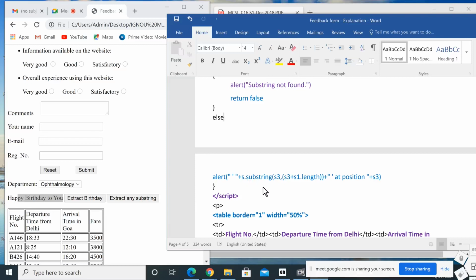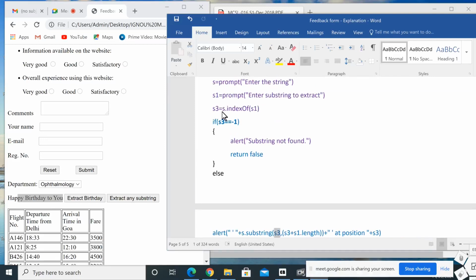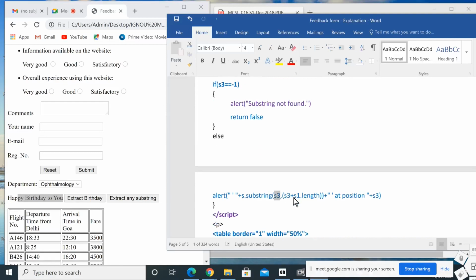Again we are extracting. indexOf will give the position of the first letter in the overall string, and substring will extract the string. So s.substring of s3, this is the first position. Substring means we can extract some characters from an overall string, so we have to specify the substring. First, s.substring of the starting position we want to give. It will extract letters from s3, that is the indexOf position, the s3-th position, comma, then how many letters we want to extract, which we should give over here.